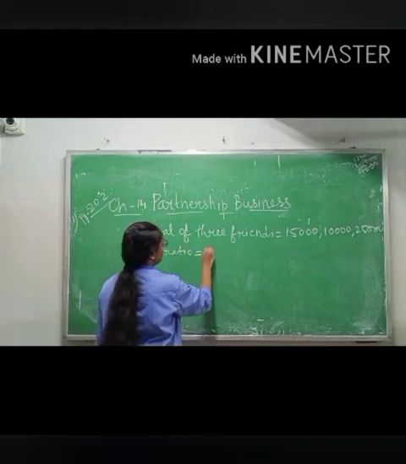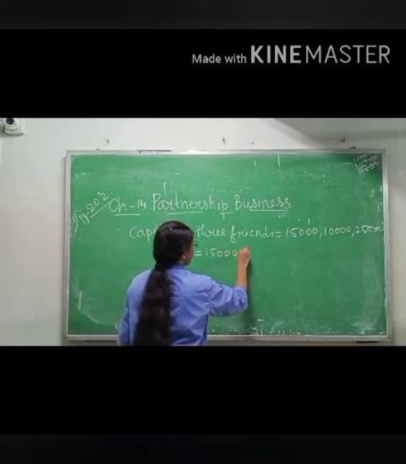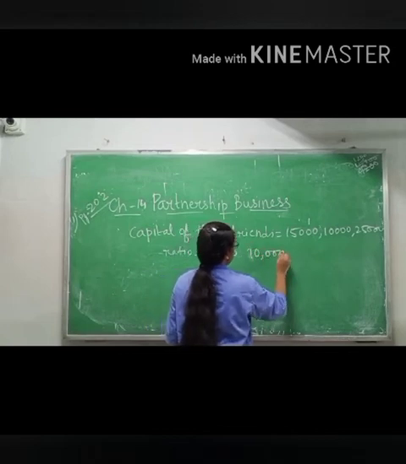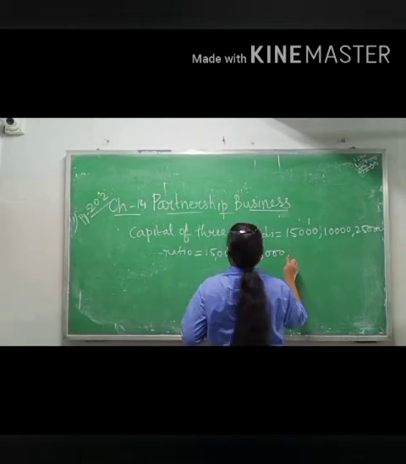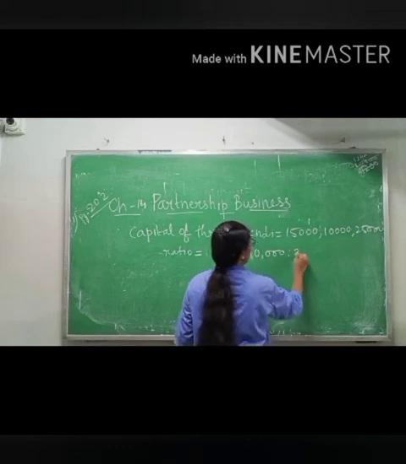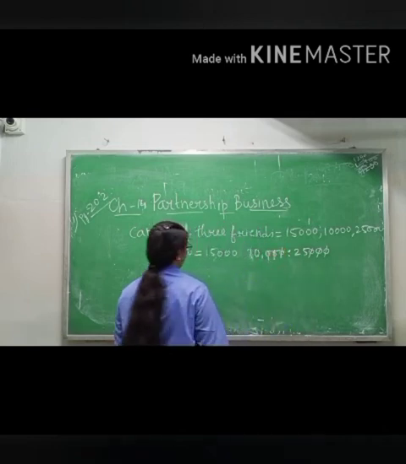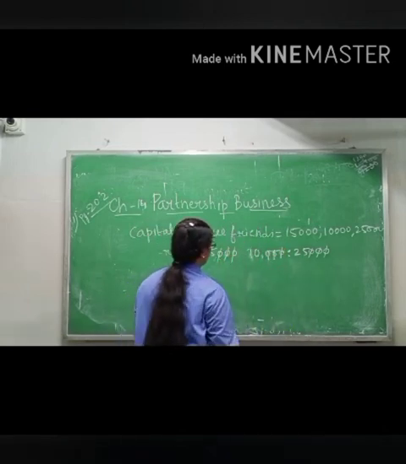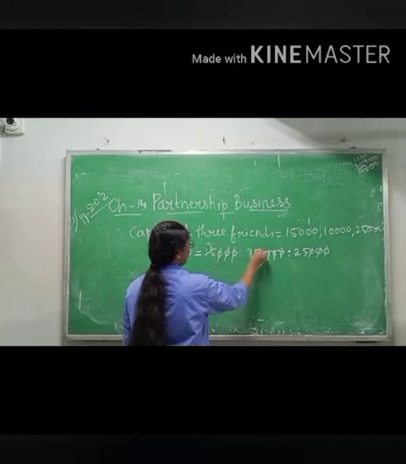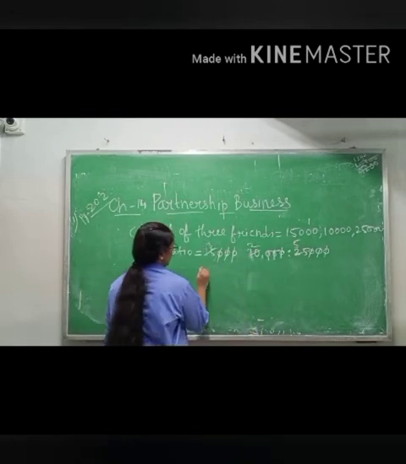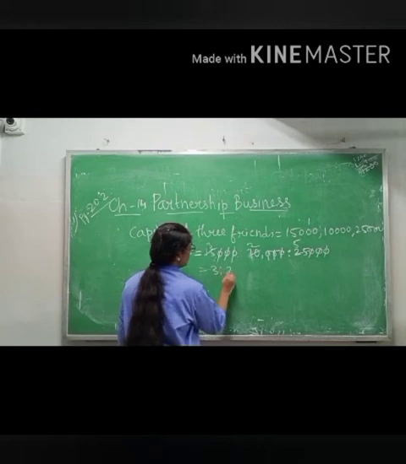Ratio equals to 15,000, 10,000, 25,000. Cancel the zeros. 5 3s are 15, 5 2s are 10, 5 5s are 25. Okay, it is coming 3:2:5.